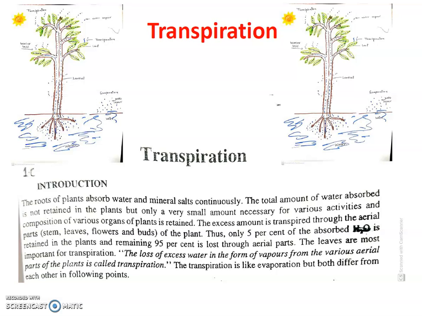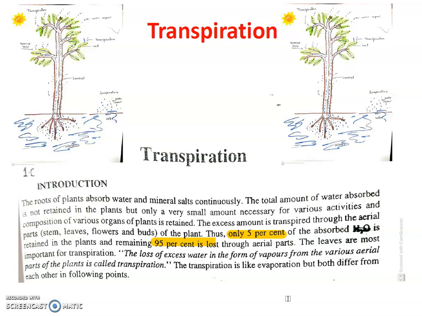Only a few percent of water is used by plants for various activities. Only 5% or less than 5% of water is used, while 95% of water is lost in the environment. So if the root absorbs 100% of water, only 5% is used by plants for various activities like growth, photosynthesis, etc., and 95% of water is lost in the atmosphere, in the air, through the various aerial parts. This process is called transpiration.